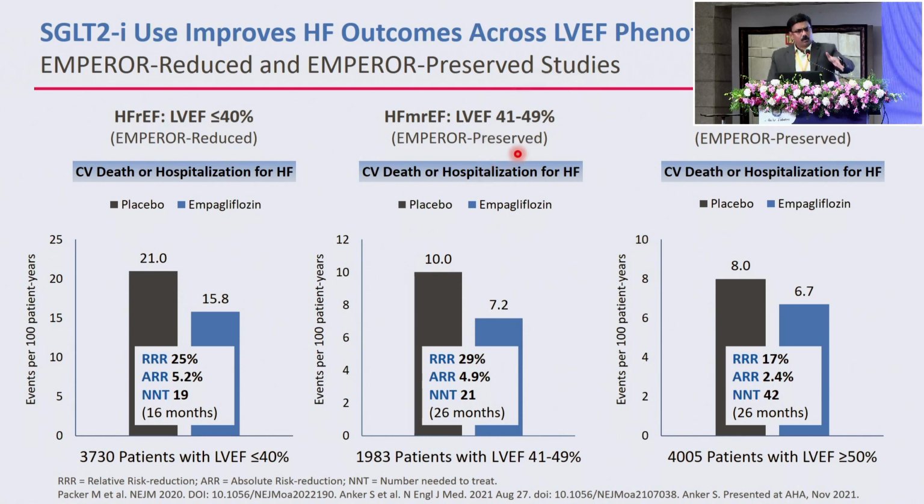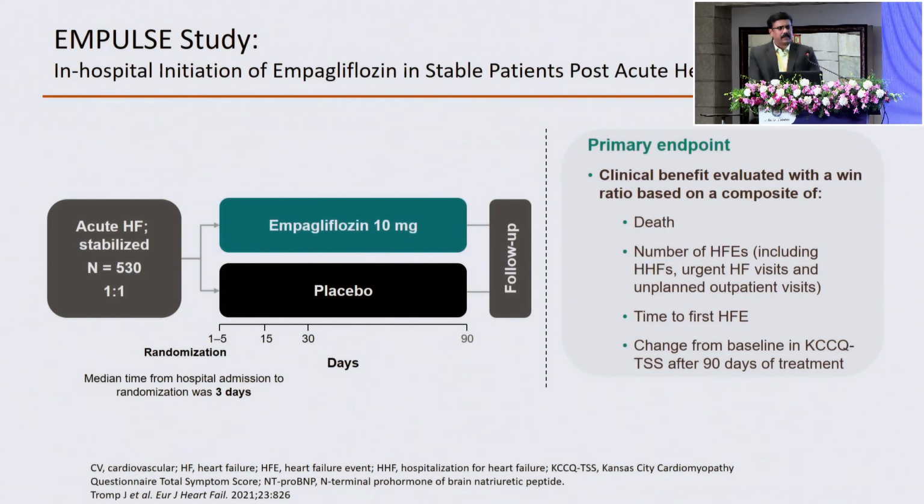Mildly reduced is the group between 41 and 50%. So if less than 40 becomes reduced, more than 50 with heart failure symptoms become preserved. And across the board, these drugs reduce heart failure hospitalization by nearly about 30%. So that is significantly reduced.